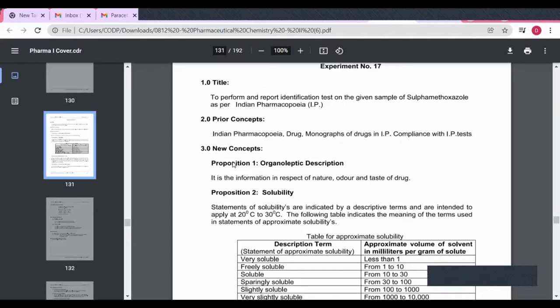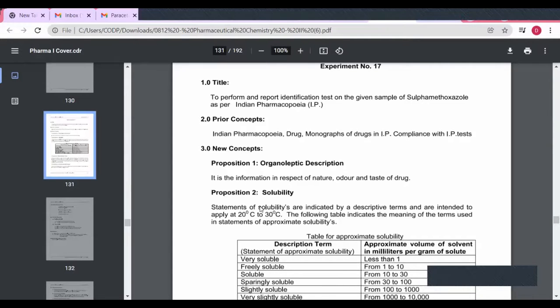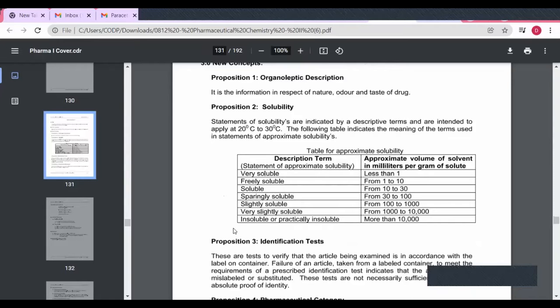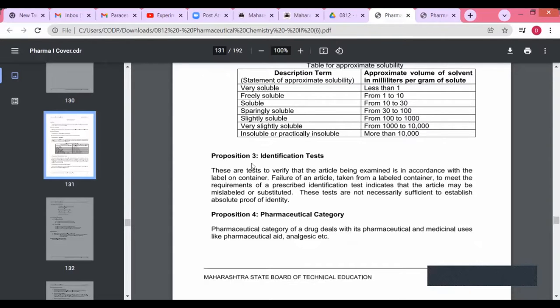In the new concept we have to see the organoleptic description. In organoleptic description we have to see the nature, color and odor of the drug. In solubility we have to see the solubility of this drug in different solvents. Then next is proposition three, in this we have to see the identification test of this sulfamethoxazole. Then proposition 4, in this we have to see the pharmaceutical category of the drug, that means uses of this drug.